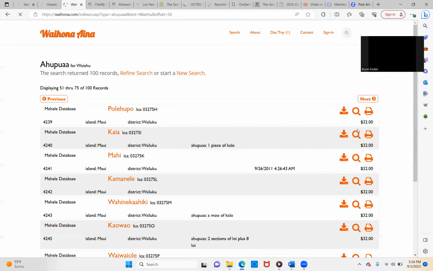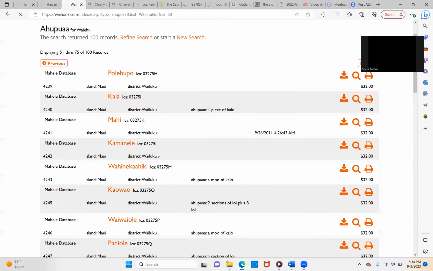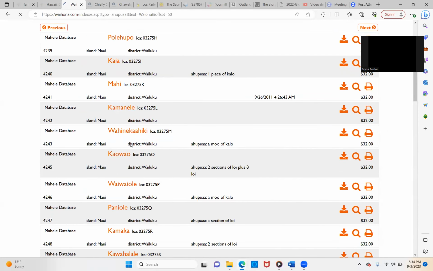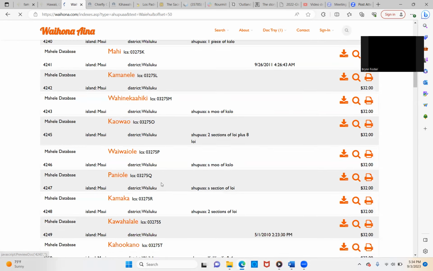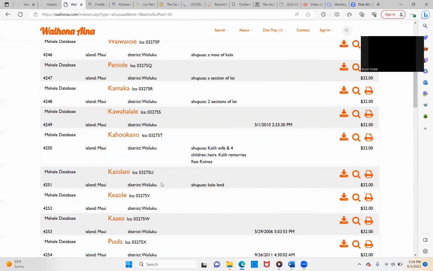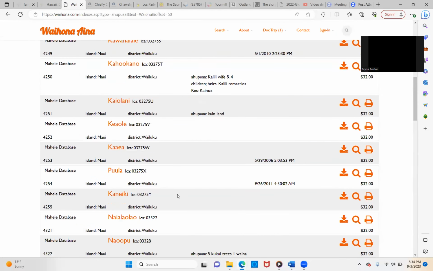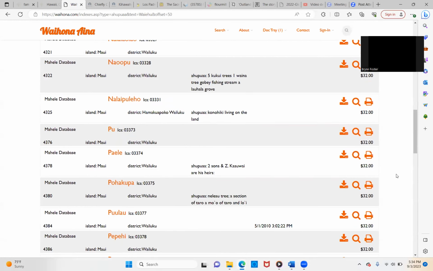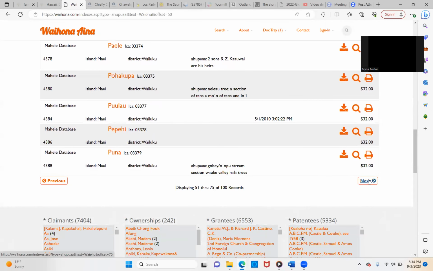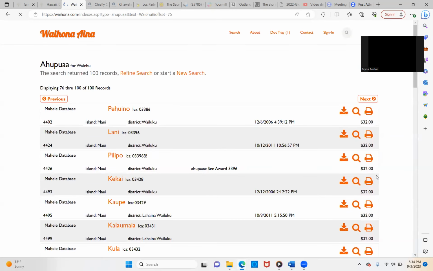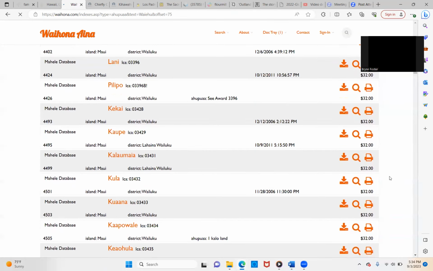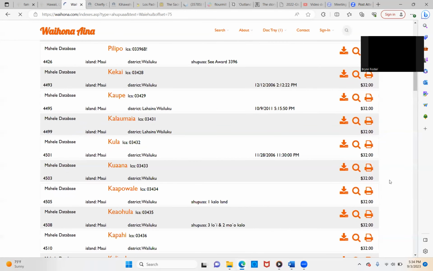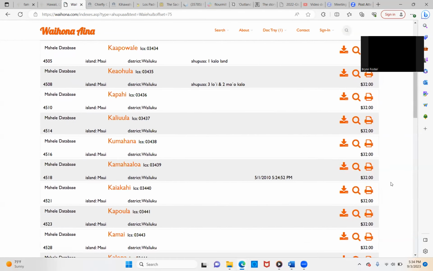So you don't have to pay for it to look at it. I think you have to pay for it when you want to keep it, but you can always just highlight this magnifying glass and then cut and copy or copy the photo and then put it in your files. But everybody that you know, especially from Maui, should get this information and guard people with the ike. So I'm not seeing anything that I recognize right now.